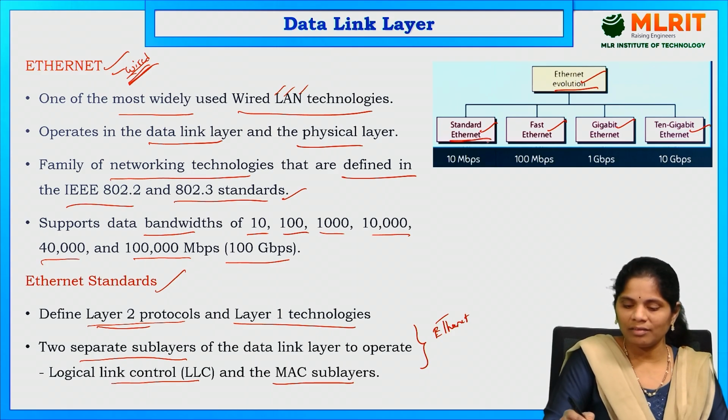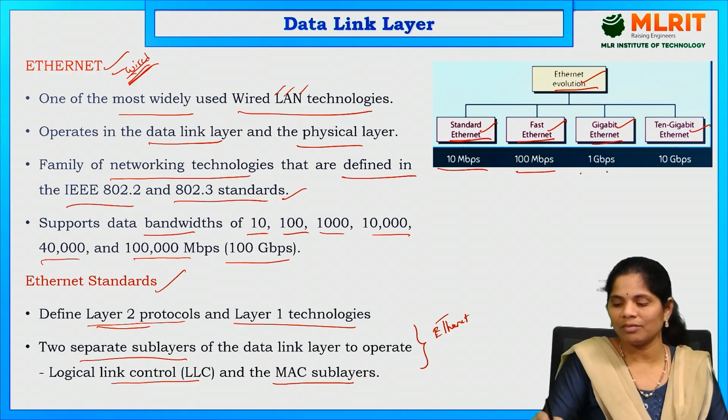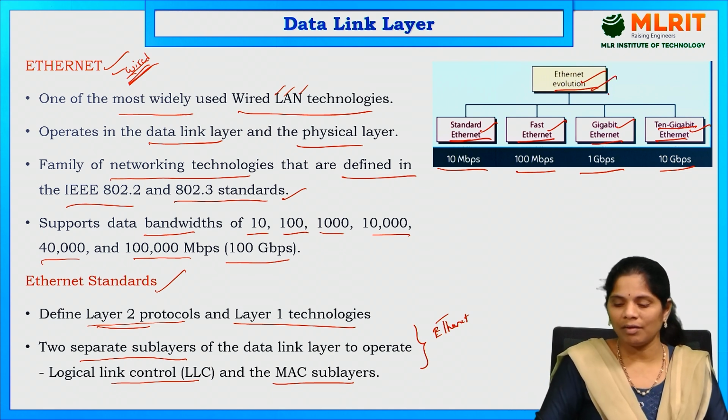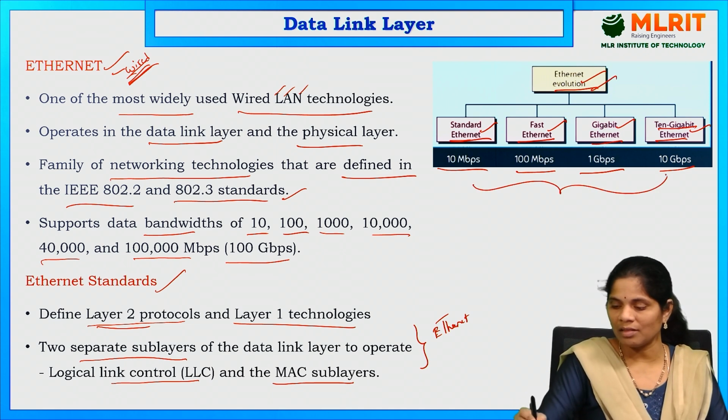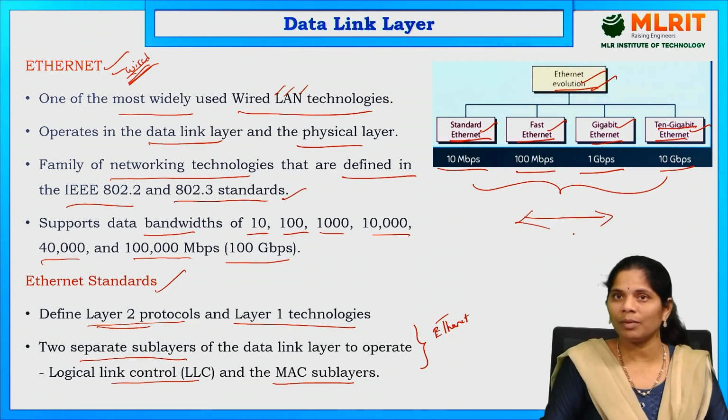Standard Ethernet has a speed of 10 Mbps, fast Ethernet 100 Mbps, gigabit Ethernet 1 Gbps, and 10 gigabit Ethernet 10 Gbps. Based on how fast we have to send the data, we select the Ethernet connection. That is the Ethernet evolution.